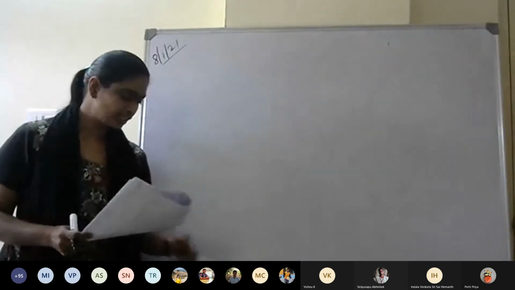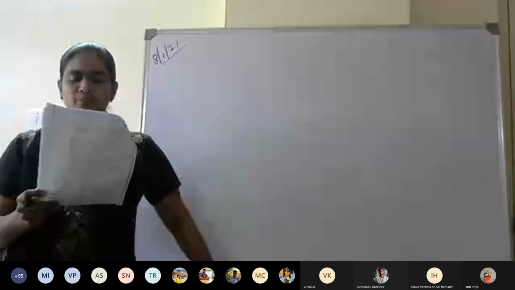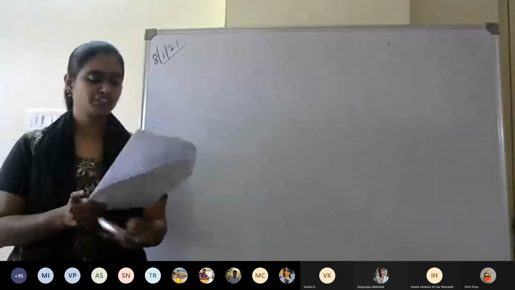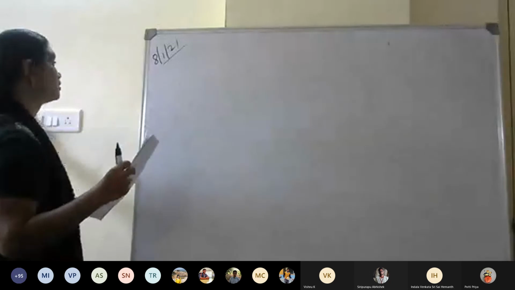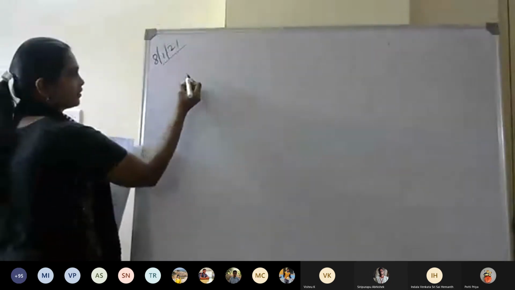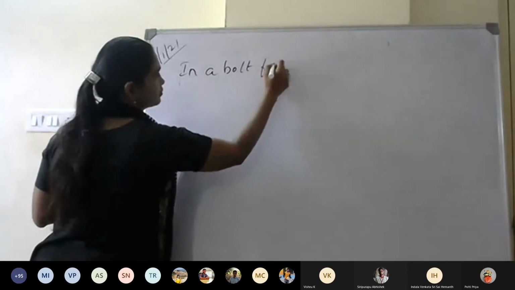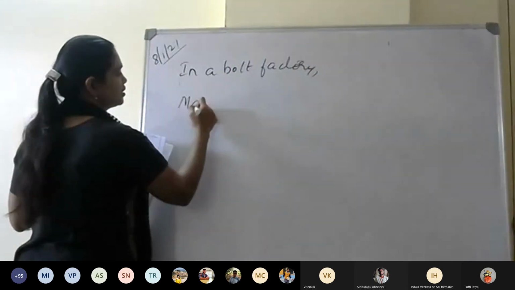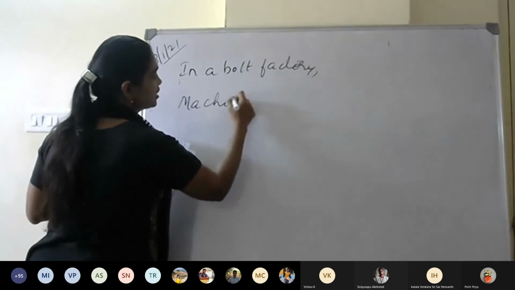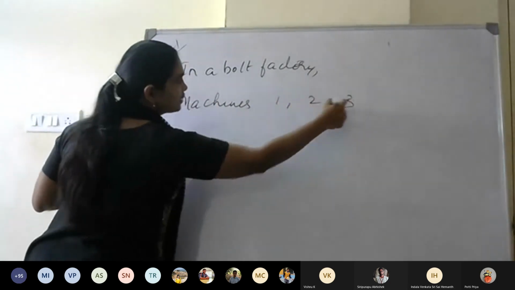Okay, I'll read the question. It goes like this. In a bolt factory, there are 3 machines, 1, 2 and 3.